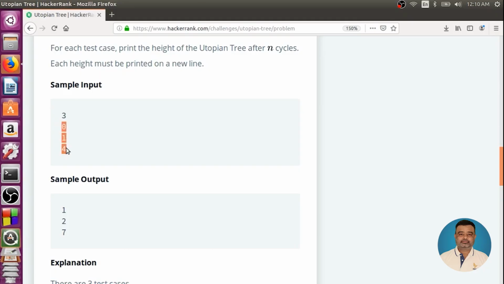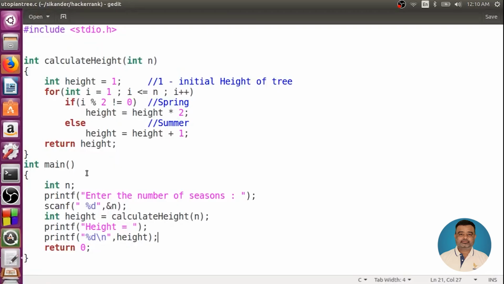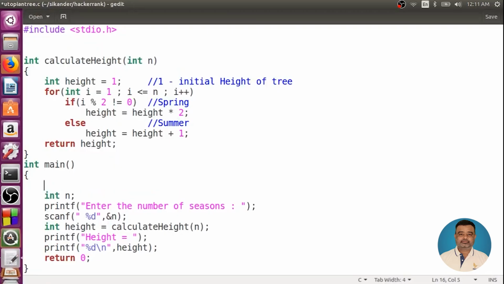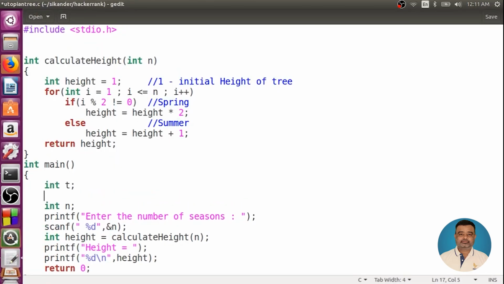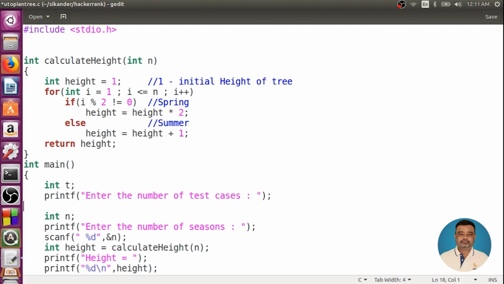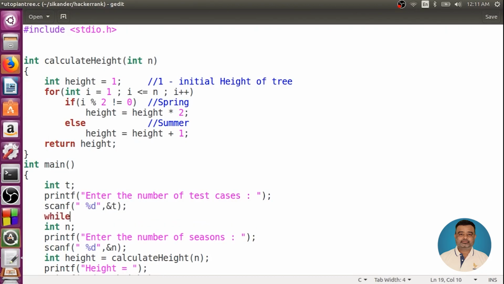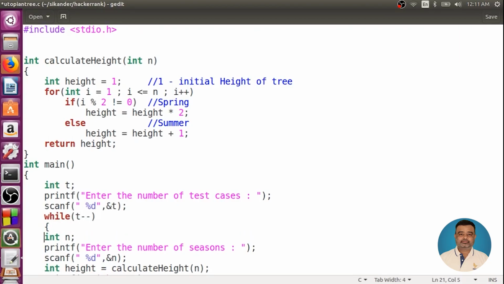If you want to incorporate this into a program, we have to repeat this task t number of times. Let me just see this t, which is basically the number of test cases. And then I need to repeat this t number of times, and each time I need to perform this operation.